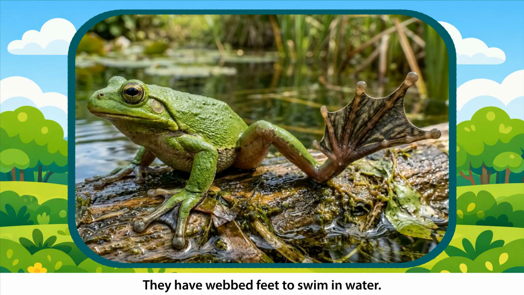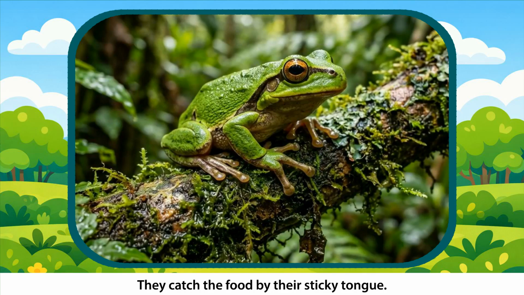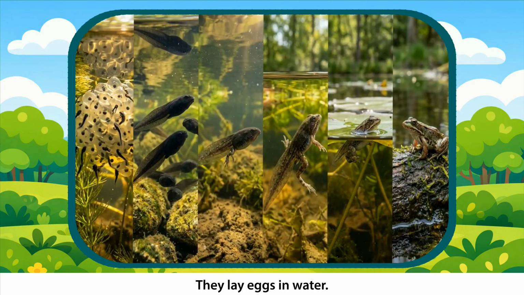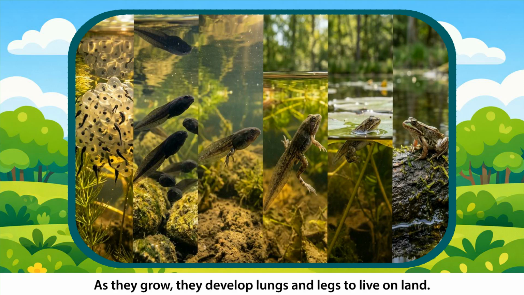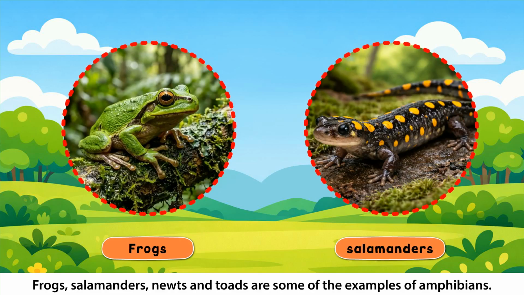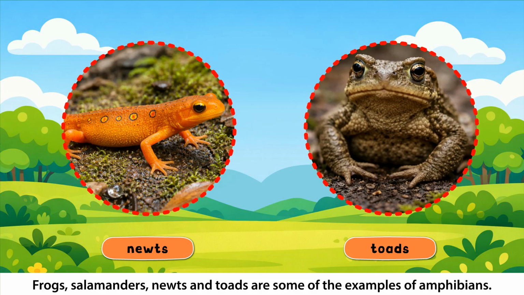They have webbed feet to swim in water. They catch the food by their sticky tongue. They lay eggs in water. When the eggs hatch, the young ones look like fish and breathe through gills. As they grow, they develop lungs and legs to live on land. Frogs, salamanders, newts, and toads are some of the examples of amphibians.